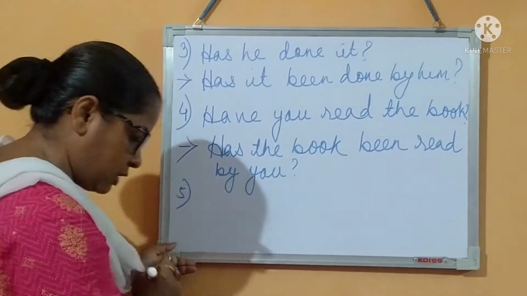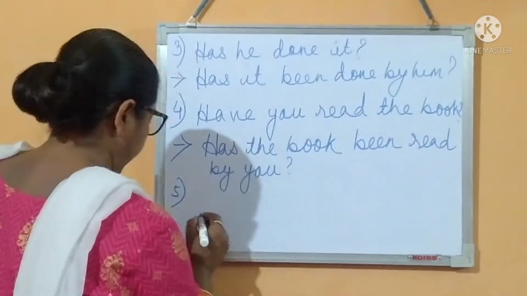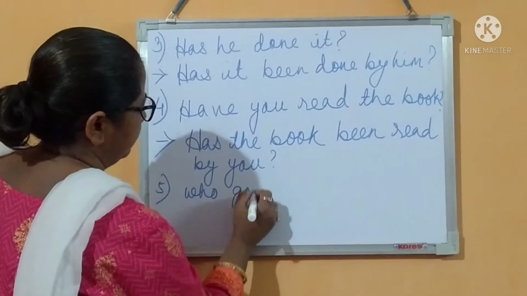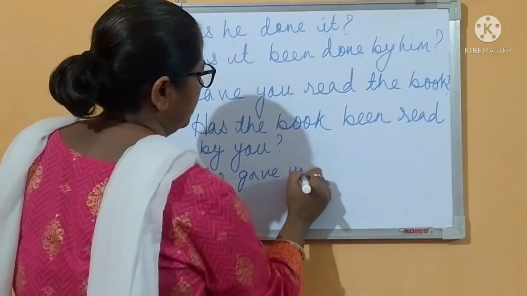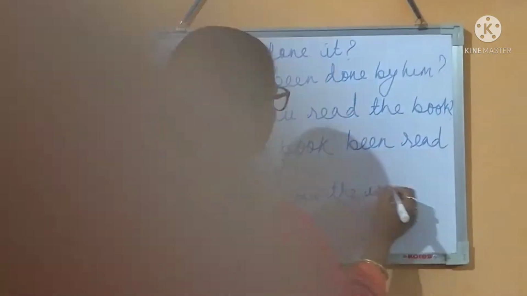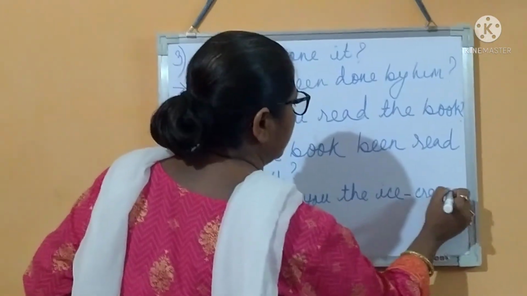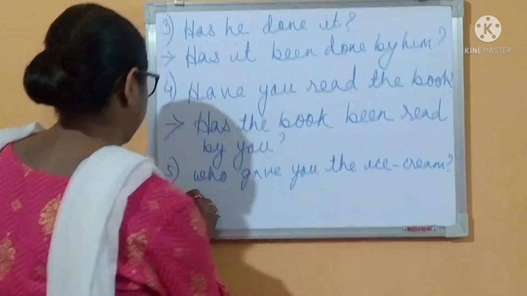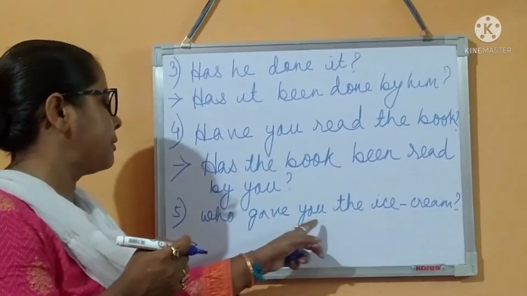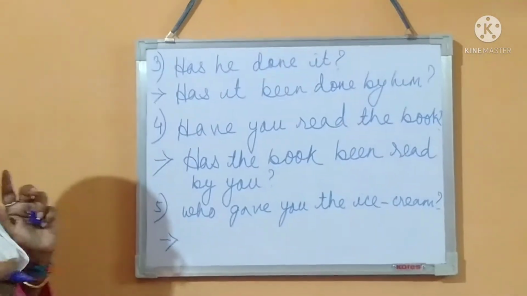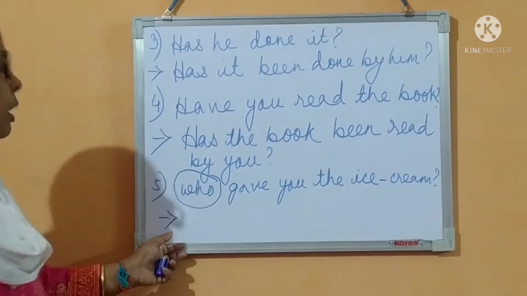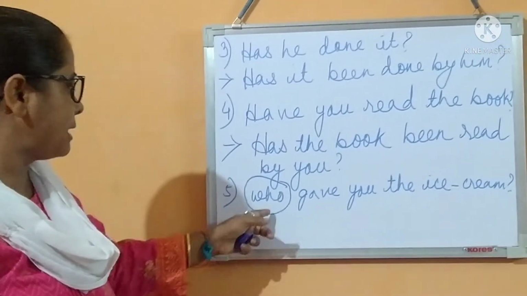Now the next question. Who gave you the ice cream? This is a very common question. We all know that whenever you find a sentence beginning with who, at that time what do we have to write in place of who?